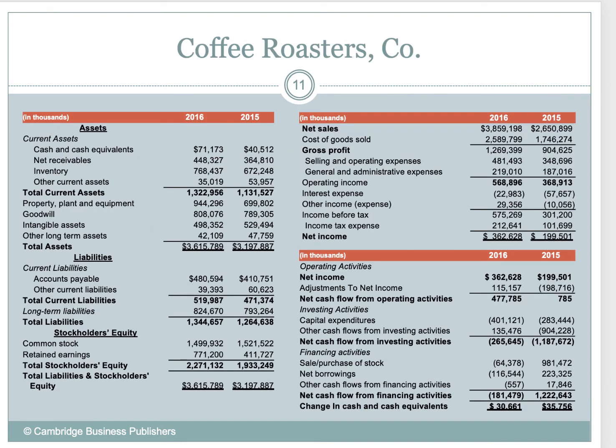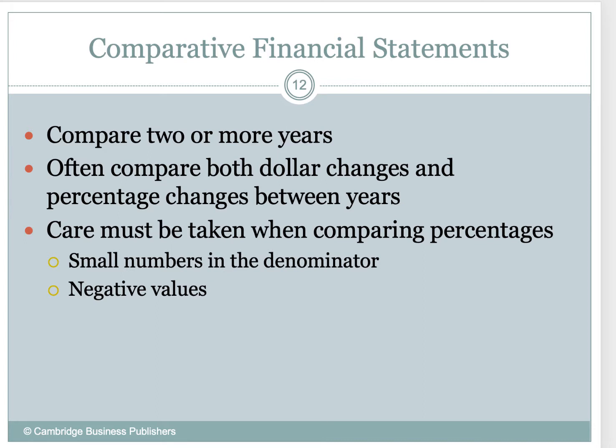So what we have here as an example is a comparative balance sheet and a comparative income statement from two different periods, okay, 2015 and 2016. And what we're going to do is take these comparative financial statements and compare usually two years. You can do more, but we're going to use two years. We're going to compare two things. First, the dollar change and the percentage change between years.